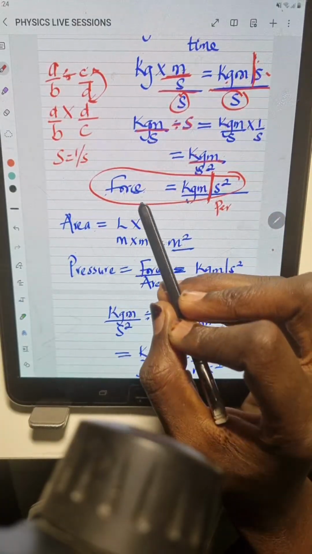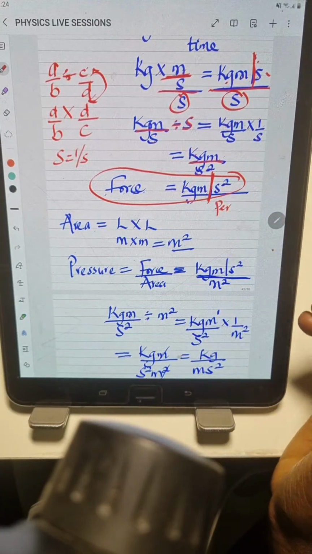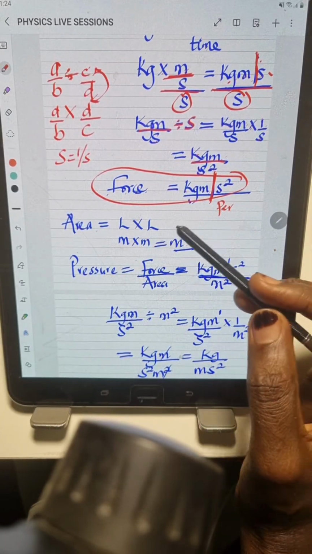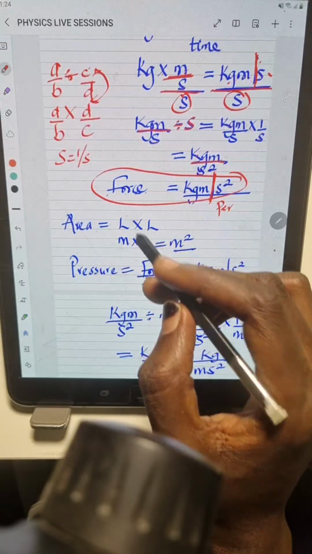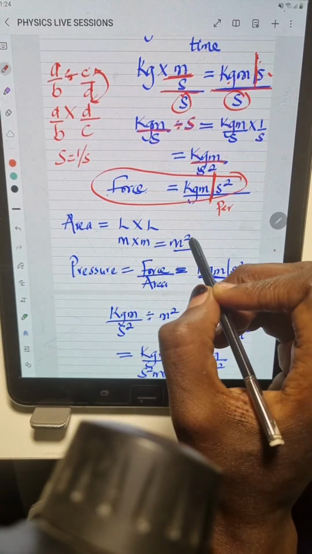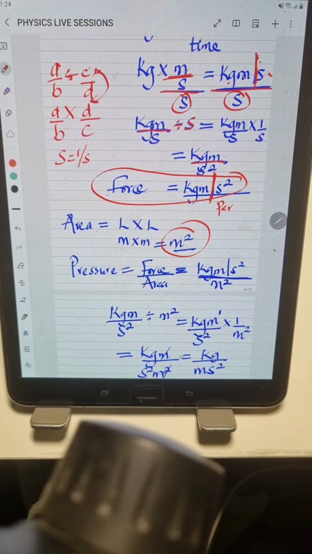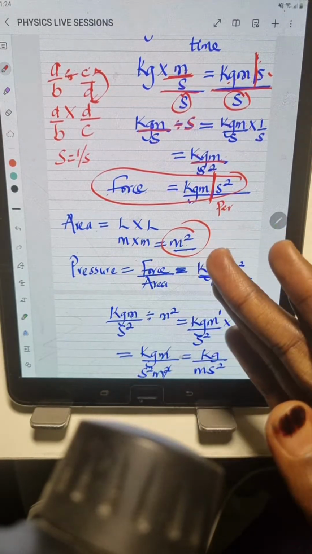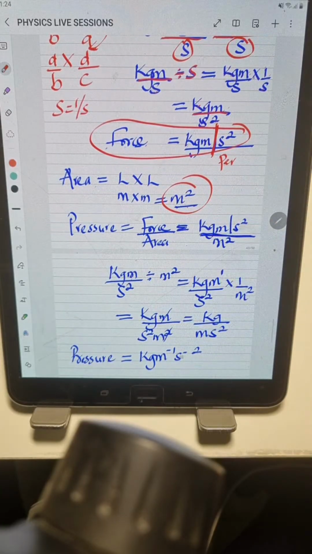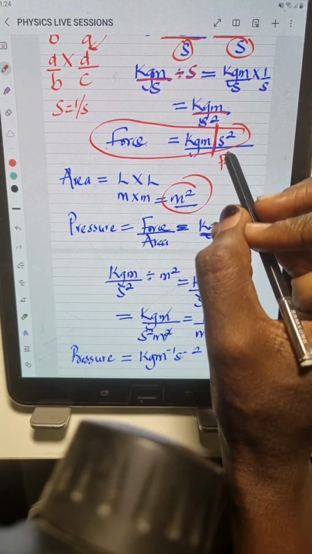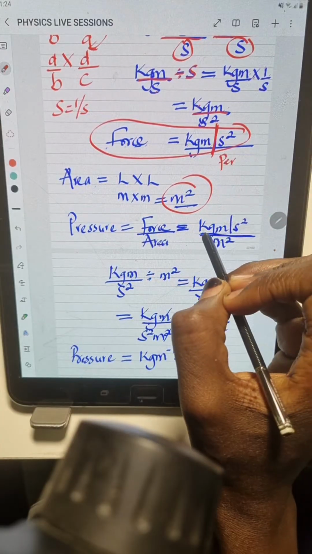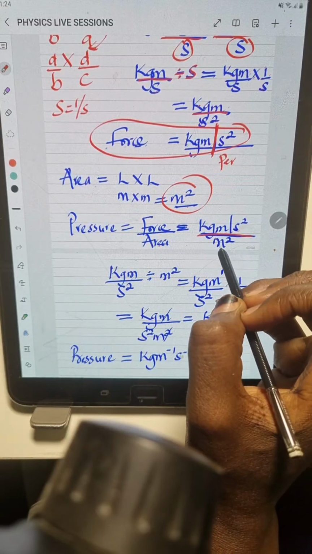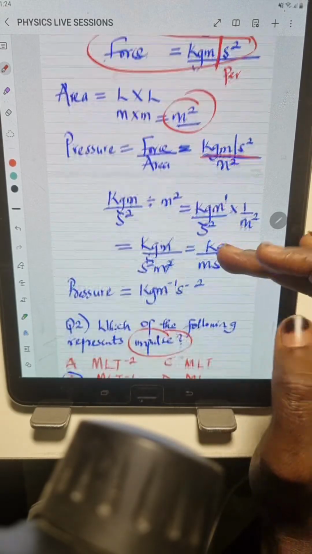So what I just did here, I've gotten the unit for force. Next is to get the unit for area. And area is length times breadth, or length times length. Length is measured in meter. That is L times L, which is m square. So this is the unit for area. In the next step, I substitute. Pressure is force over area, and I already have the unit for force, which is kilogram meter per second square, divided by the area, which is meter square.